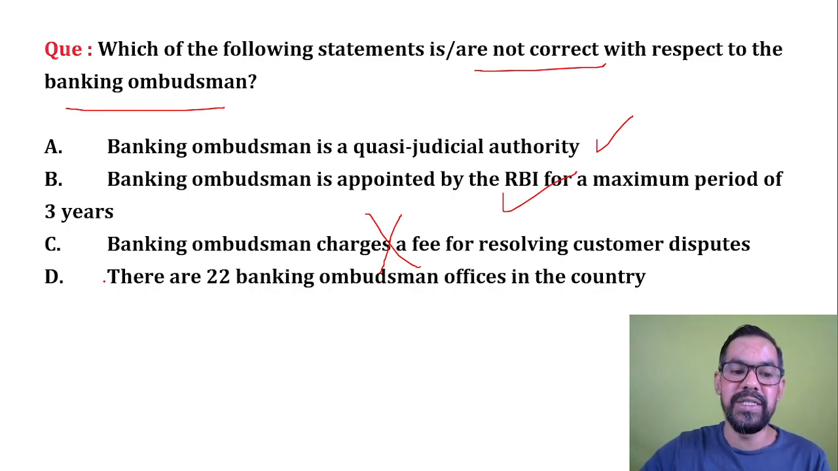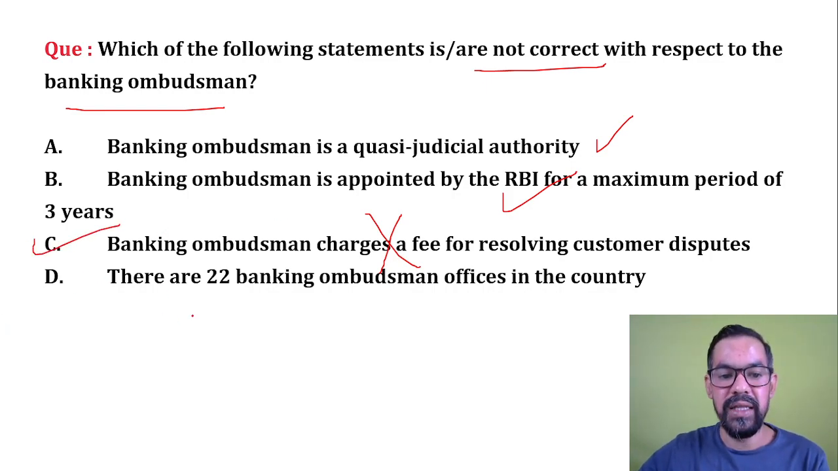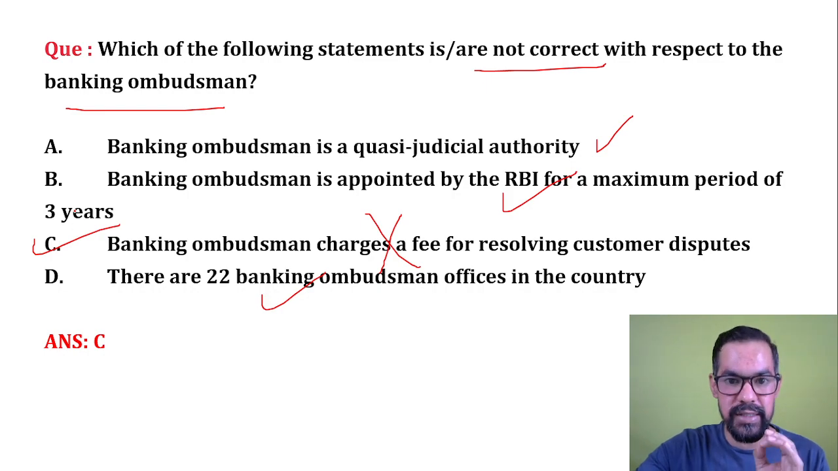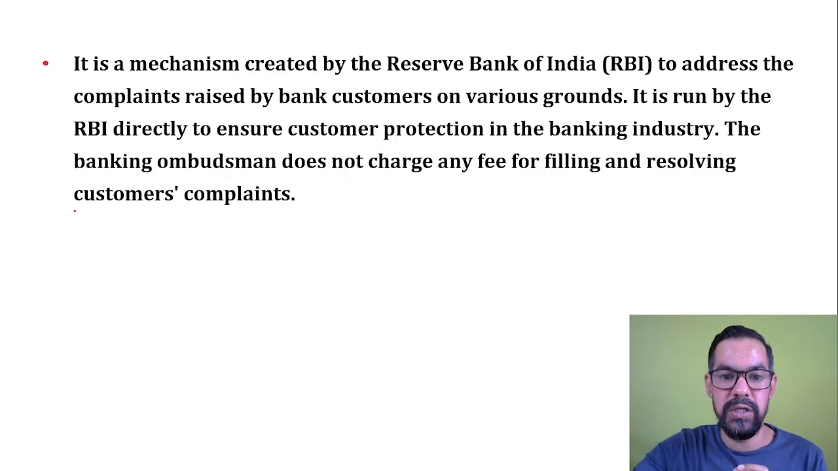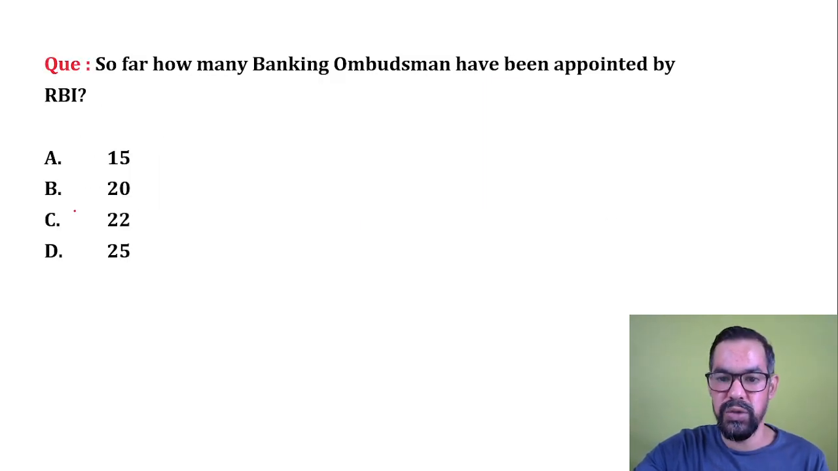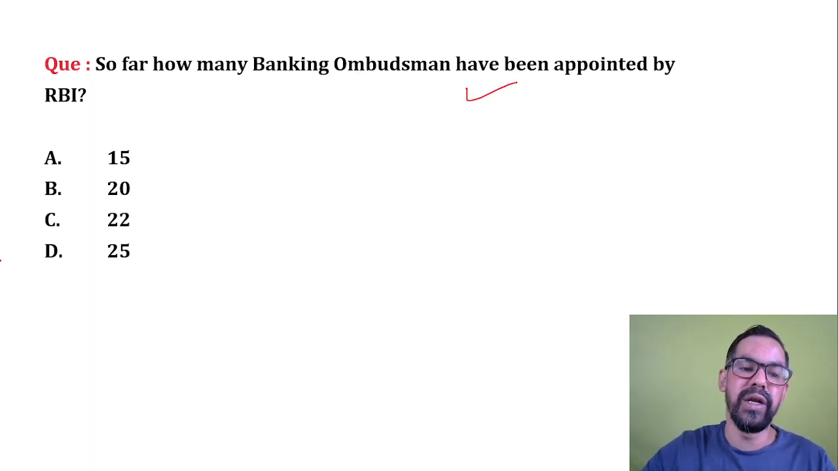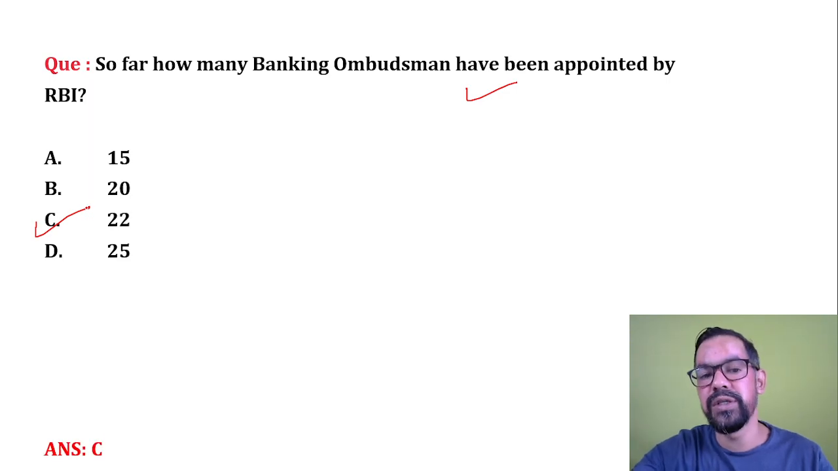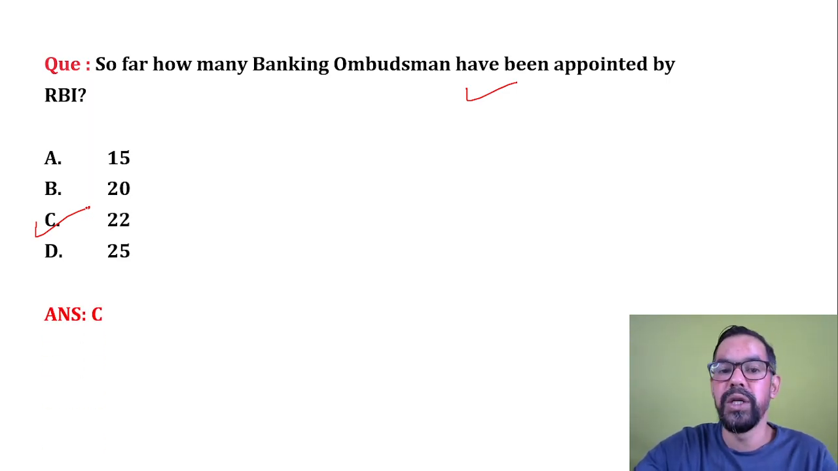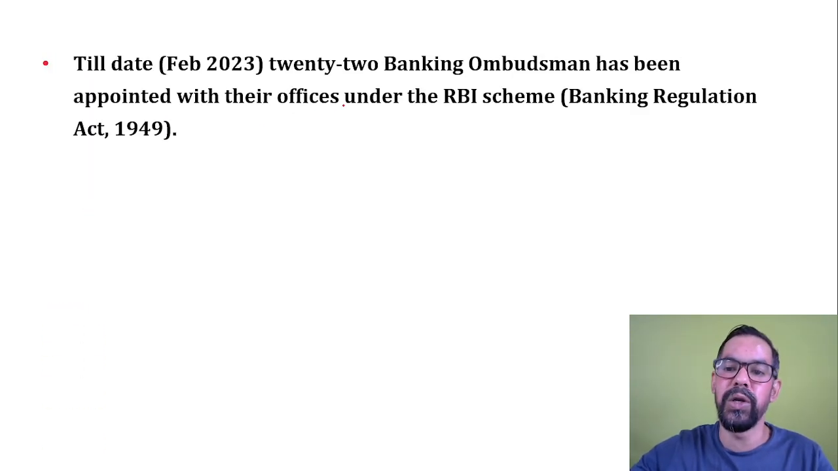They do not charge any fee for filing or taking any complaint of customers. So option C is incorrect so far. There are 22 banking ombudsman offices in the country, so this is also correct. So option C is the incorrect statement about banking ombudsman. Please do remember this one. Next one. So far, how many banking ombudsmen have been appointed by RBI? We just discussed this particular question. The answer is 22. Across the country, we have 22 ombudsmen.